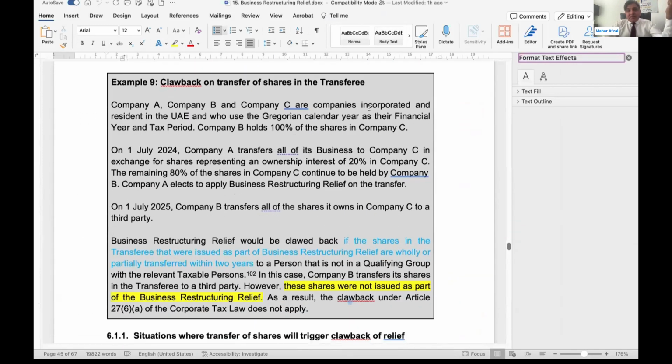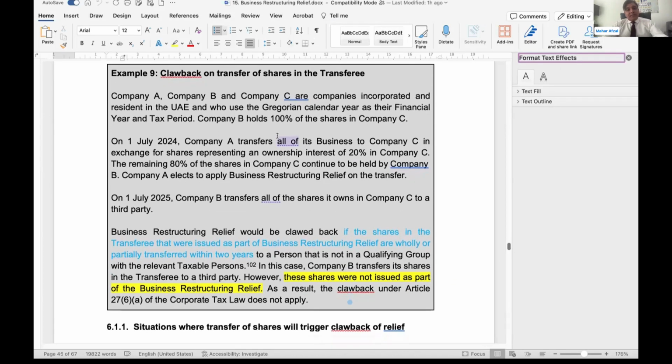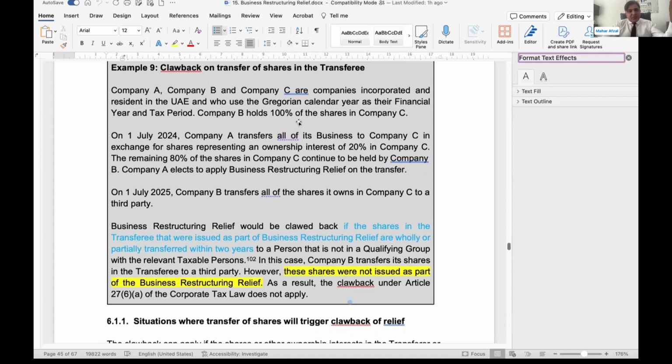Company A, B and C are companies incorporated and resident in the UAE and who use the Gregorian calendar year as their financial period and tax period. Company B holds 100% of the shares in company C. So A, B and C are there, and B is holding 100% shares in C. Company A transferred all its business to C in exchange for shares representing an ownership of 20% in C. The remaining 80% of the shares in C continue to be held by company B.